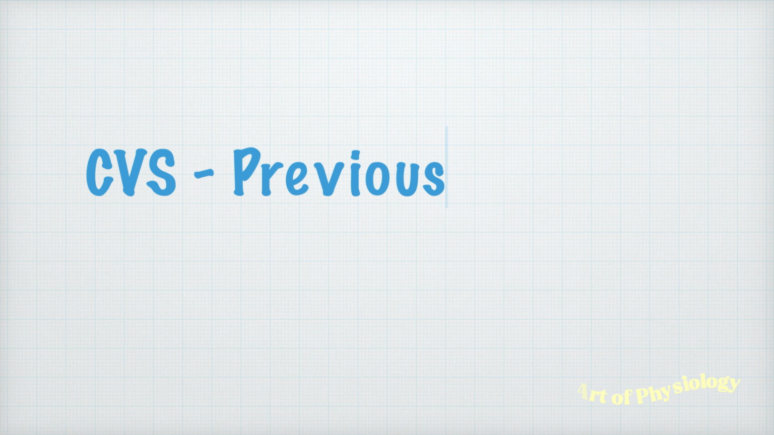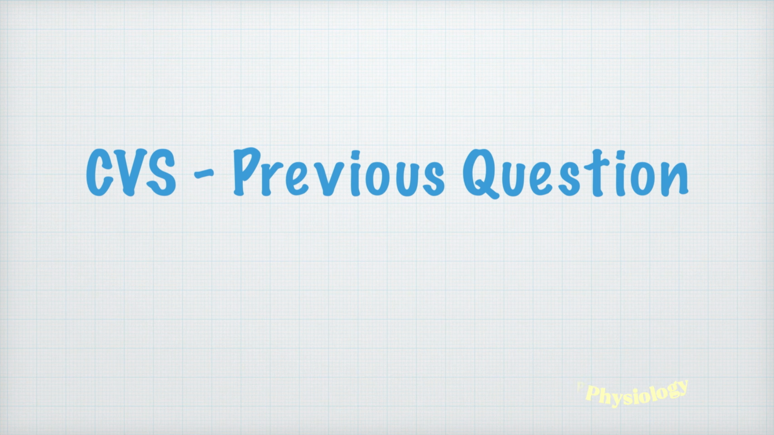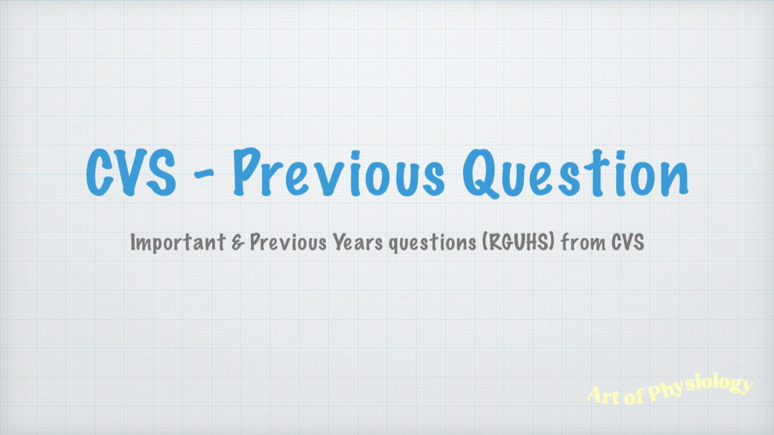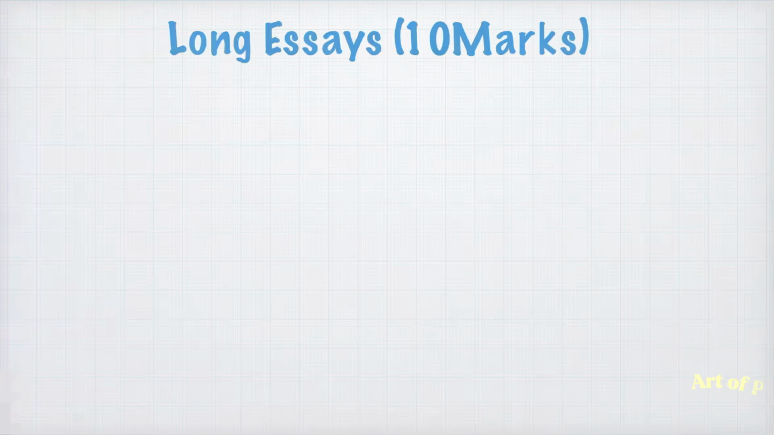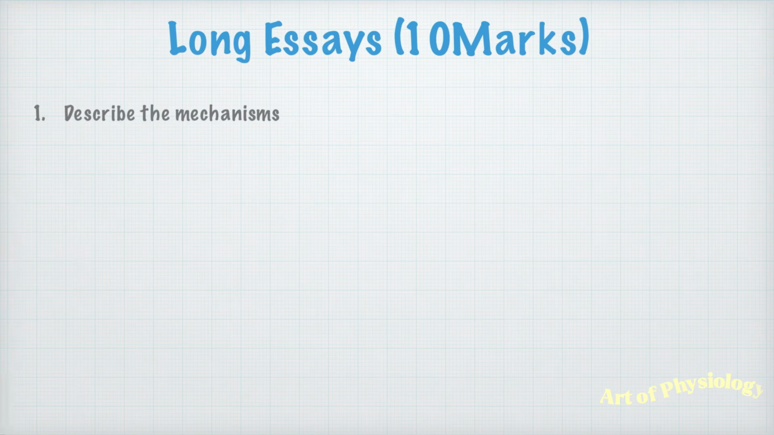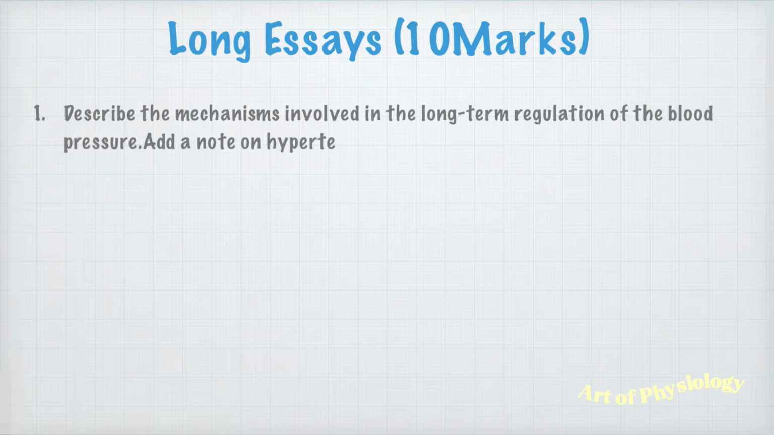Hi friends, so today we'll see the previous year questions or the important questions from the chapter CVS, Cardiovascular System. So let's get started. First, long essay for 10 marks. First question: describe the mechanism involved in long-term regulation of the blood pressure. Add a note on hypertension.